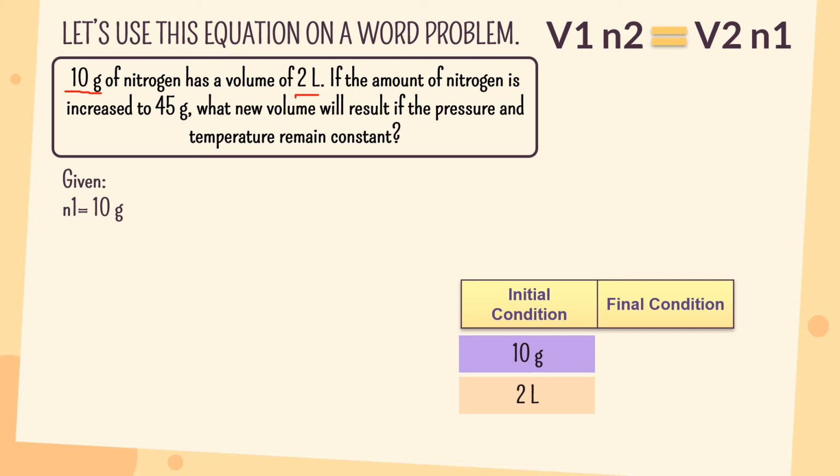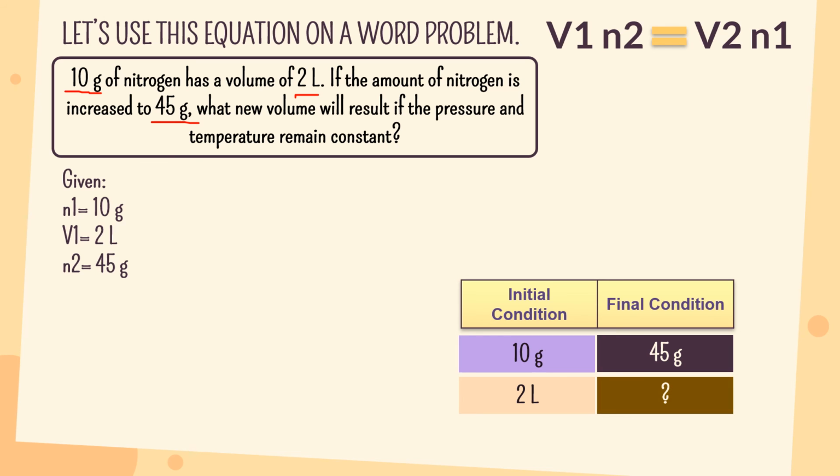Now, in this problem, they add nitrogen gas up to 45 grams, so this 45 grams is our final amount of gas. The question is, what would be the new volume, our final volume, if the pressure and temperature remain constant? So the unknown is the final volume.